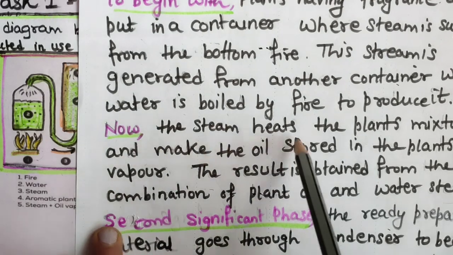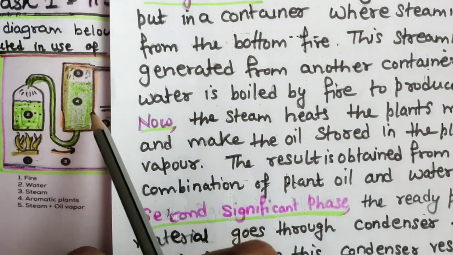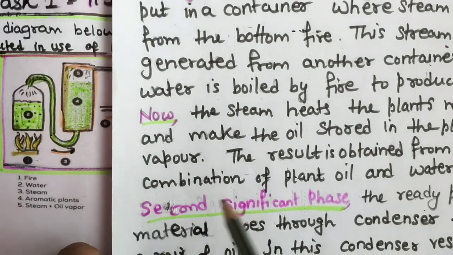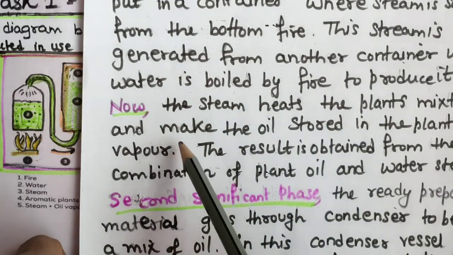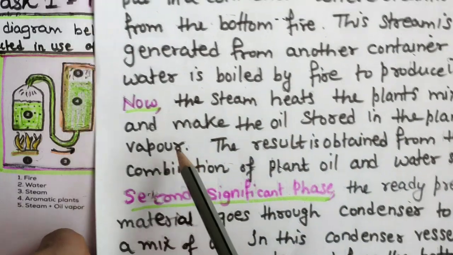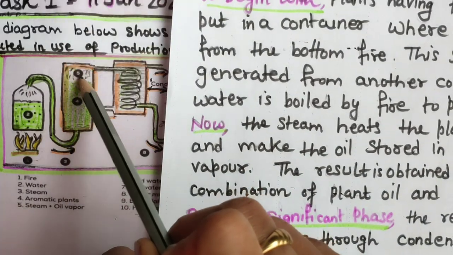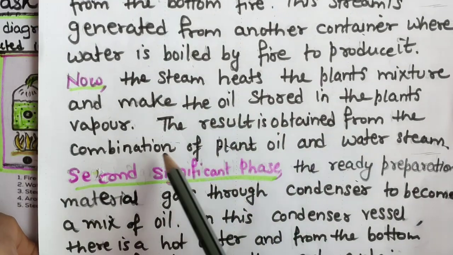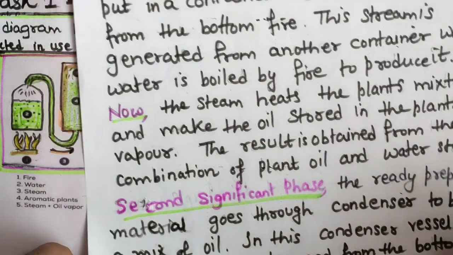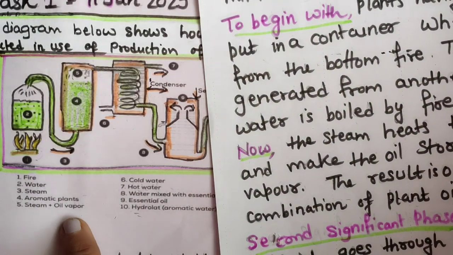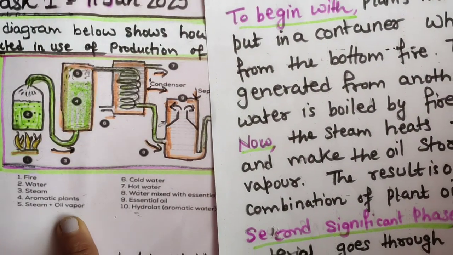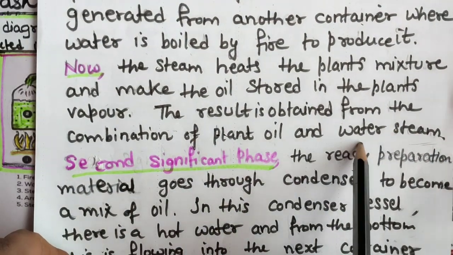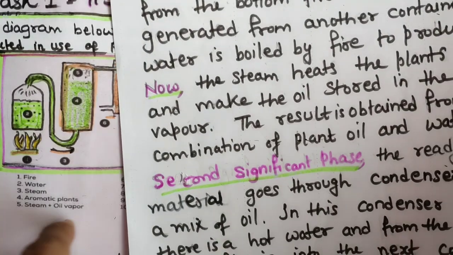Now the steam heats the plant mixture. Here water is there under fire, and the steam is going through this. The steam heats the plant mixture and turns the oil stored in the plant into vapor. These are the plants. The result is obtained from a combination of plant oil and water steam. See this, steam plus oil vapor.